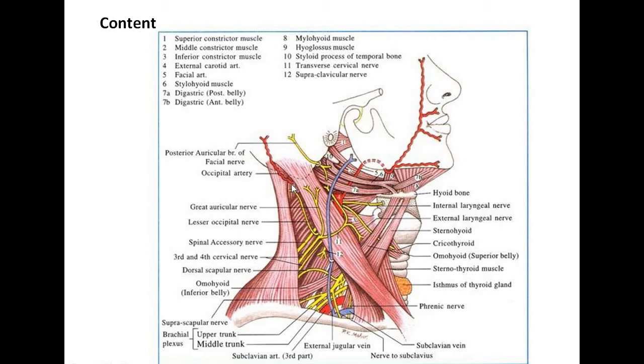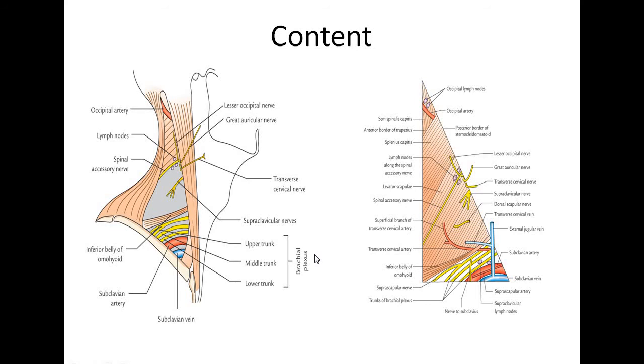So the contents of this occipital triangle of the neck, in this diagrammatic view, you can see the spinal accessory nerve along with the presence of the lymph node along the spinal accessory nerve. The four cutaneous nerves are the lesser occipital, greater auricular, transverse cervical and the supraclavicular nerves. The occipital artery can be seen in the upper part along with the superficial transverse cervical artery.